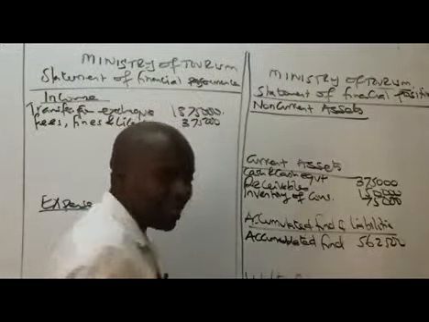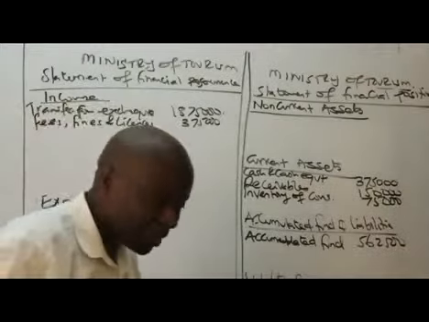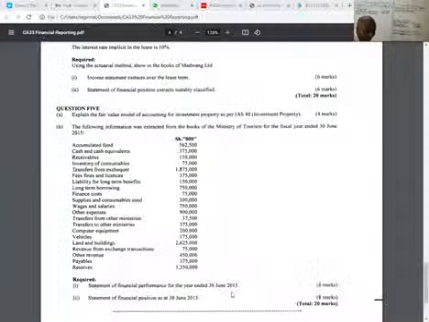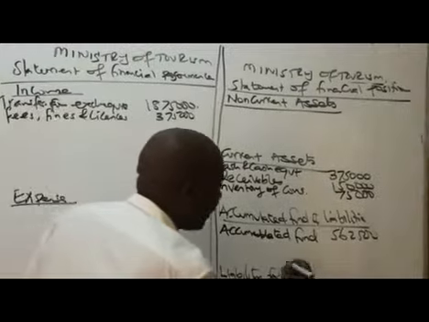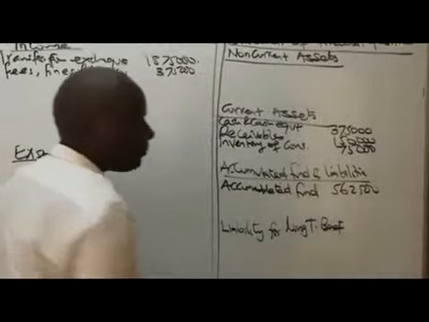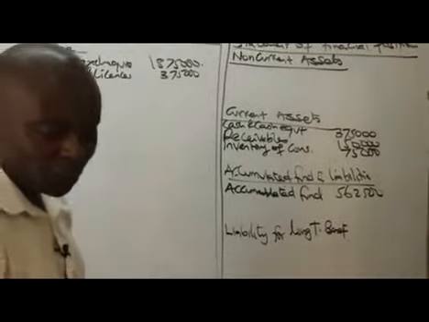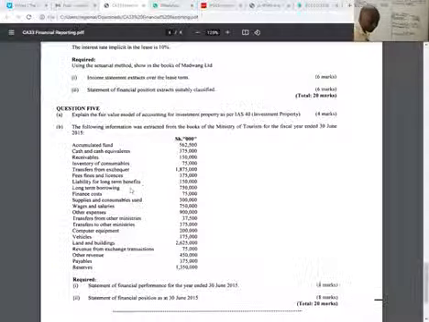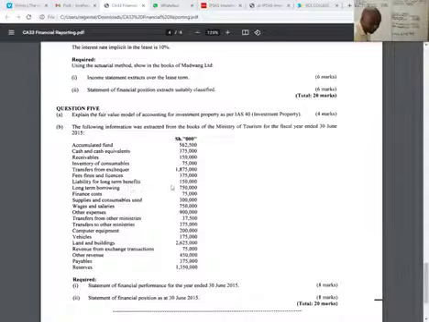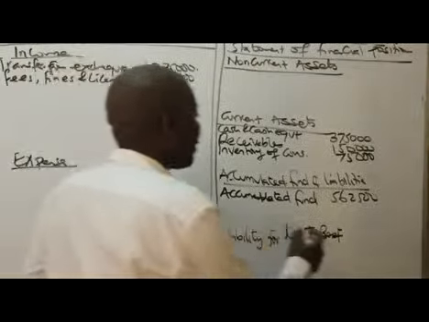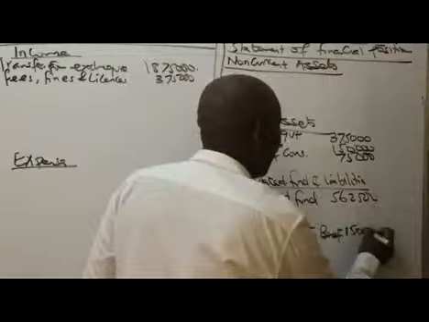So we start with the first liability there, which is liability for long-term benefits. Liability for long-term benefit, what do we have? I can see 150,000. So for liability for long-term benefit, we have 150,000.